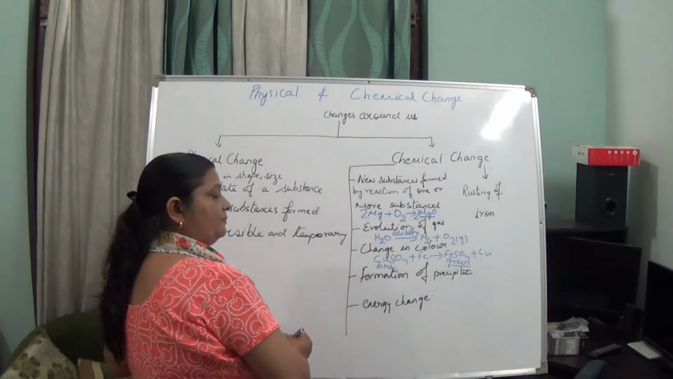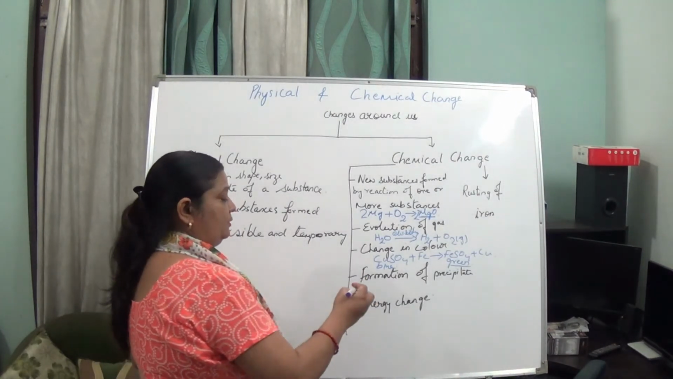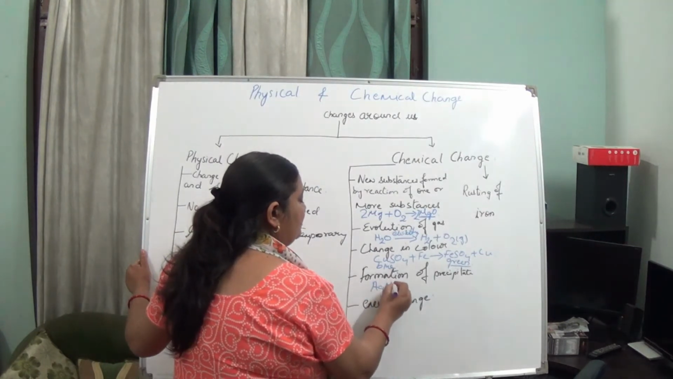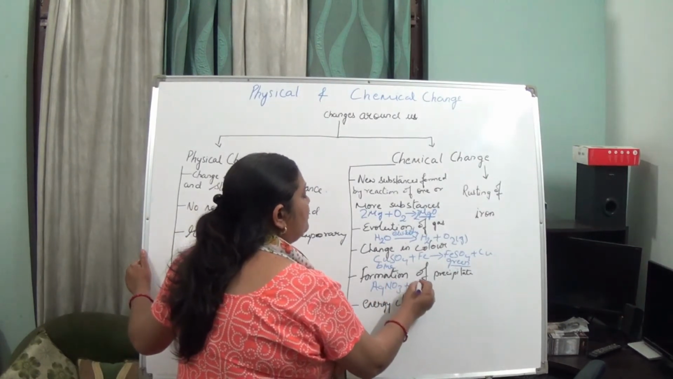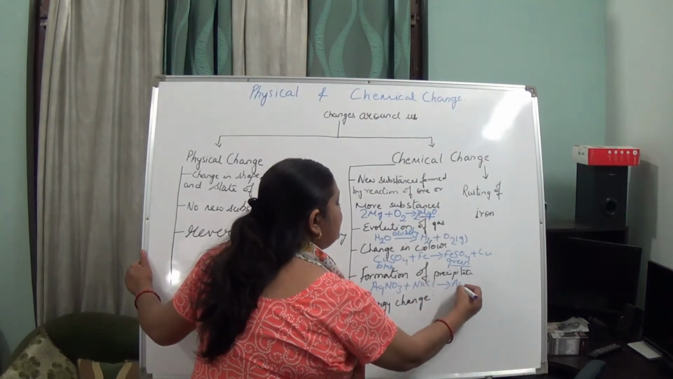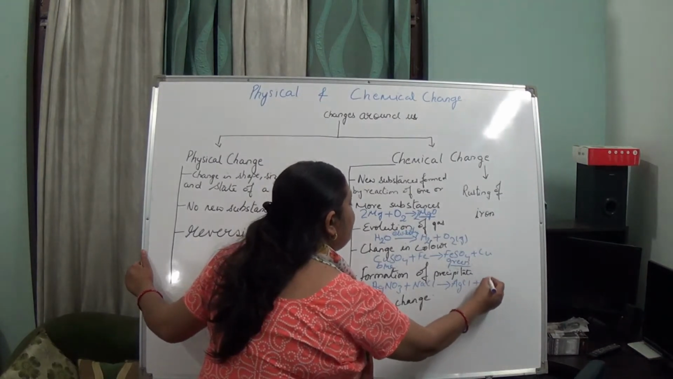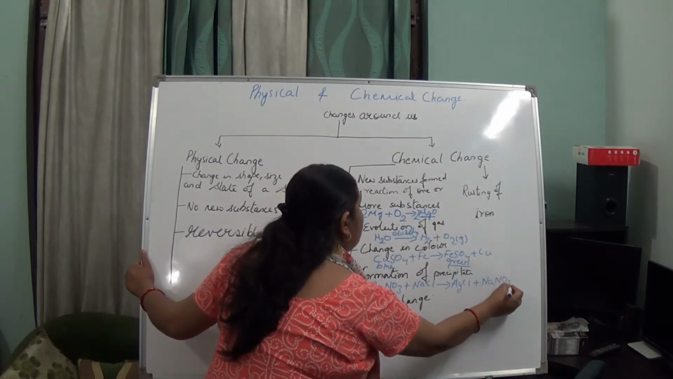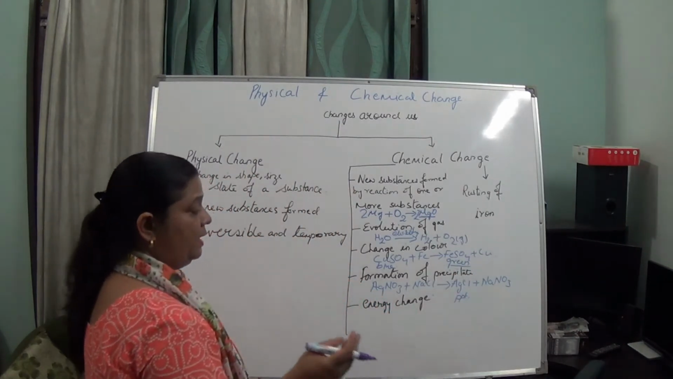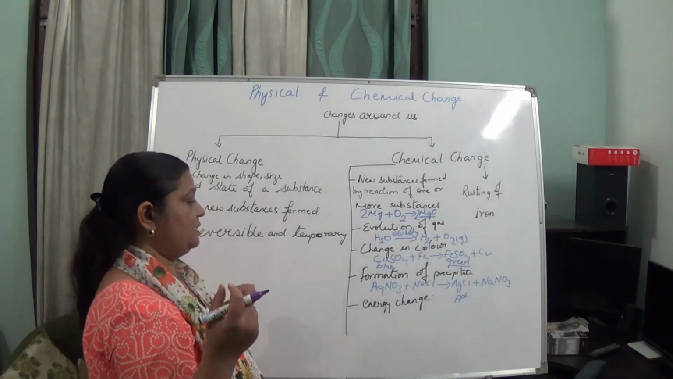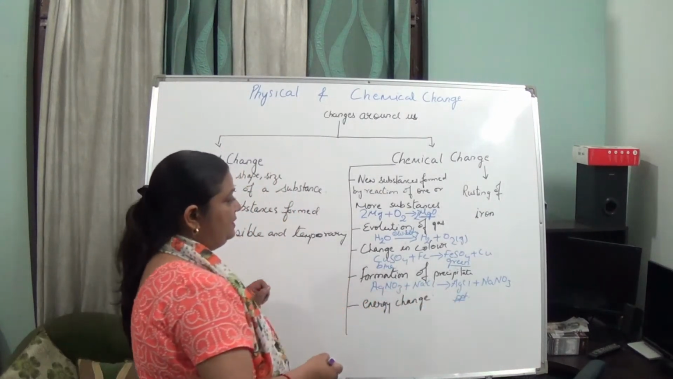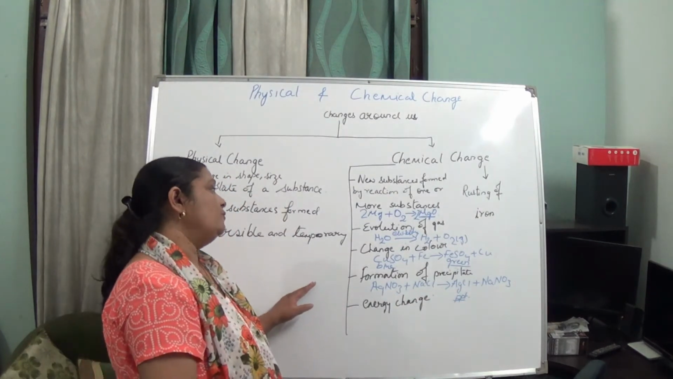Now formation of a precipitate, this also I told you about. AgNO3, silver nitrate, plus sodium chloride reacts to give AgCl plus NaNO3. Here this is the precipitate. What is a precipitate? In the solution, an insoluble slippery-like substance is formed, and that is known as the precipitate. So in a chemical change, a precipitate can also be formed.